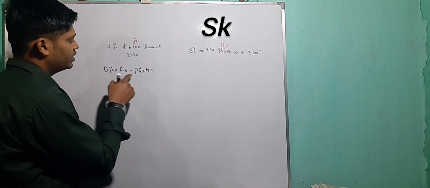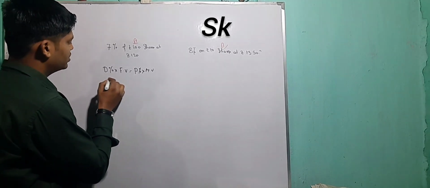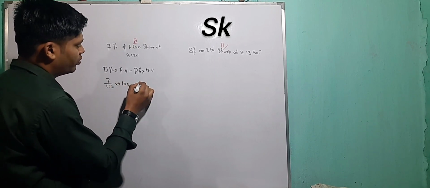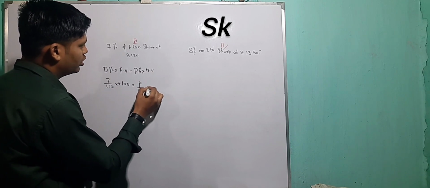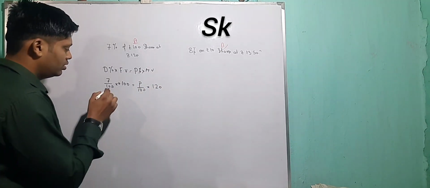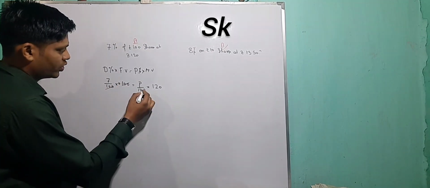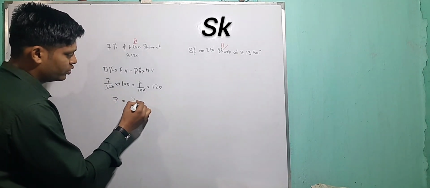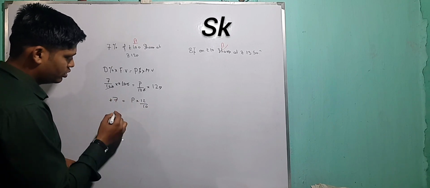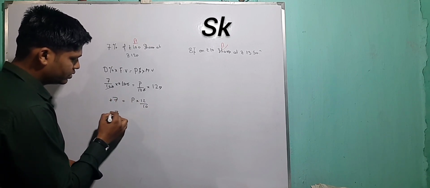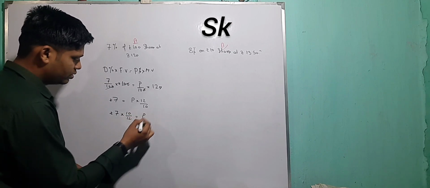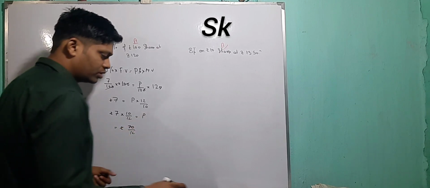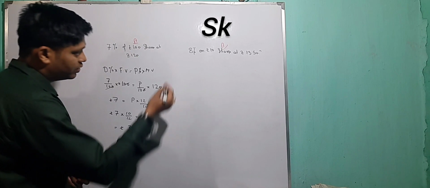We have the dividend percent. So dividend percent 7%, 7 by 100, into face value 100 rupees, equals profit percentage, which we have to find out, into market value 120. Cancel. So we have 7 equal to P into 12 by 10 rupees. Cross multiply: 7 rupees into 10 by 12 is equal to P. Now it will be rupees 70 by 12. Wait, I will do the calculation later.